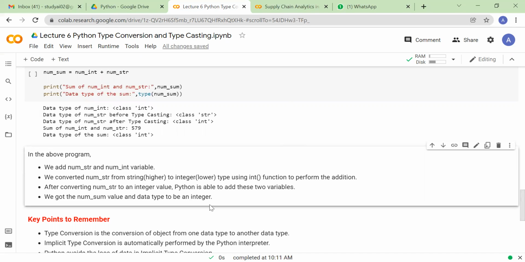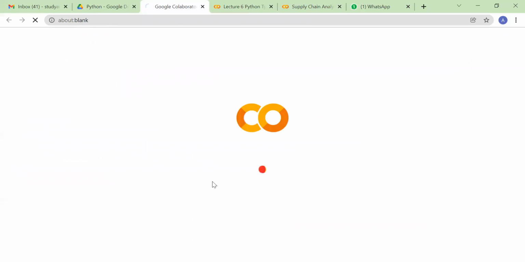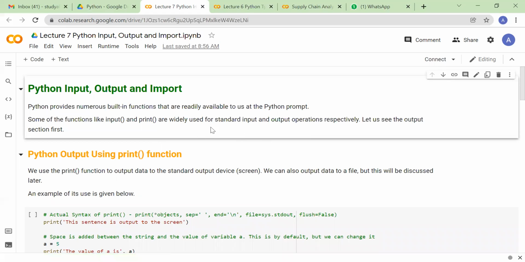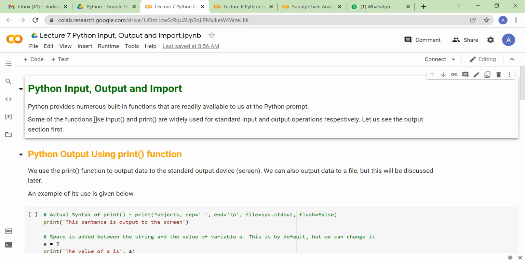Now let's look at a different concept. If you don't have any question or doubt, then we'll move to the next part of the lecture, that is Python input and output and import. We have already covered this topic in a way in our previous lectures, but still let's see what we have here.